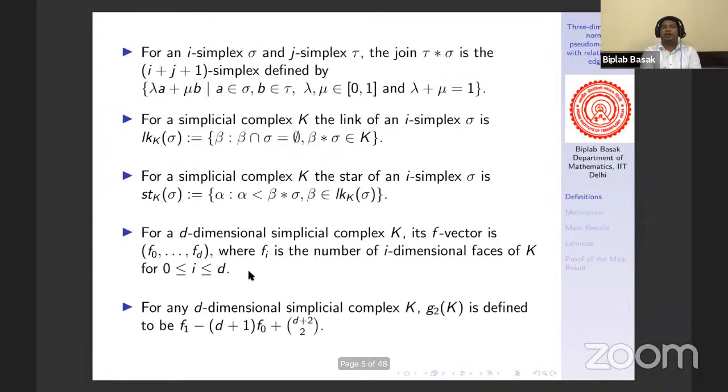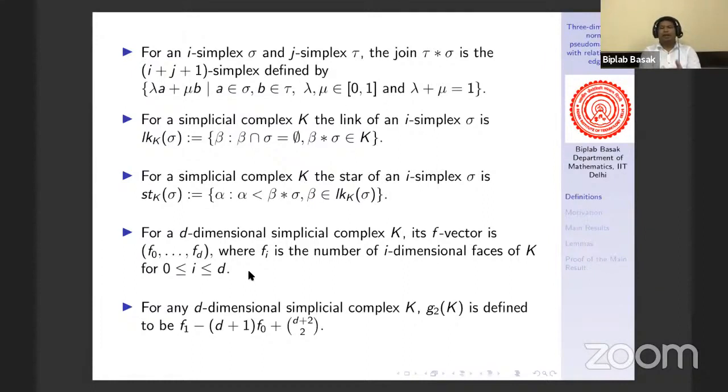In terms of the F vector, we can define the G vector as well, but in this talk, we mainly need the second term of the G vector, called G2. So for a simplicial complex K, G2 of K is defined by this formula, that is f1 minus (d plus 1) times f0 plus (d plus 2 choose 2).